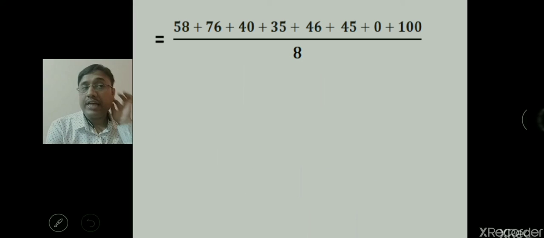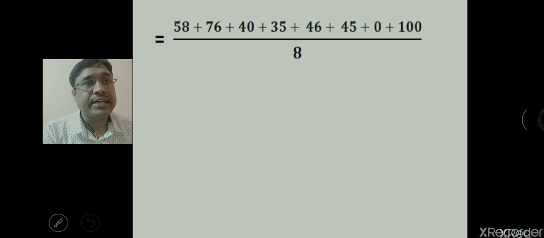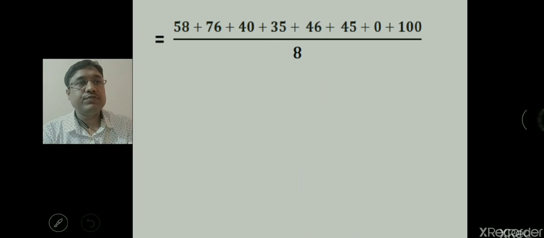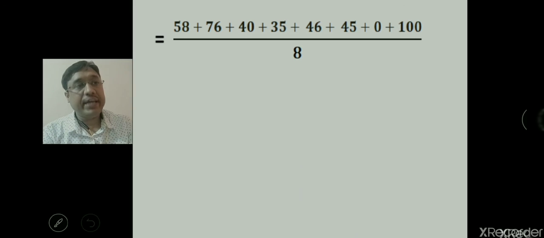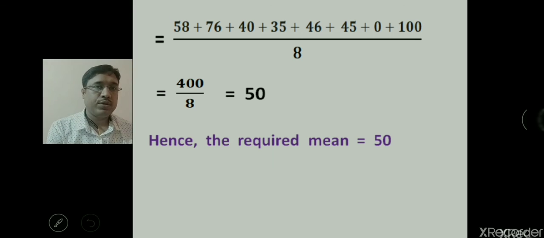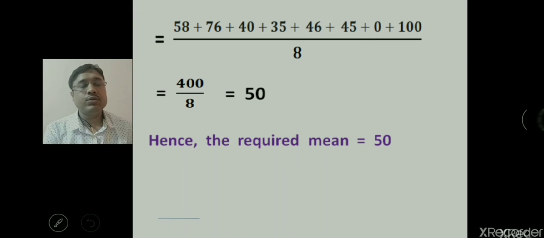So 58 plus 76 plus 40 plus 35 plus 46 plus 45 plus 0 plus 100, divided by 8. That is 400 by 8, so 50 is the mean score done by the player. This way you can find the mean of ungrouped data.